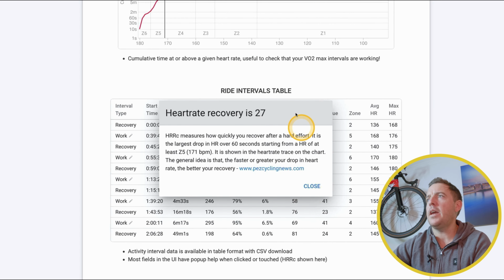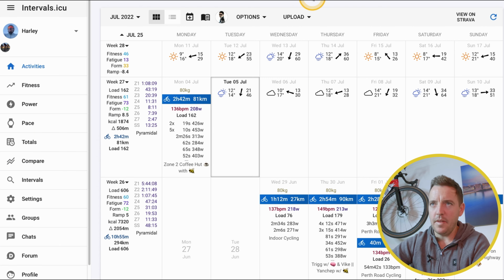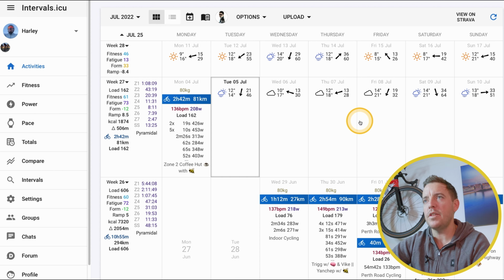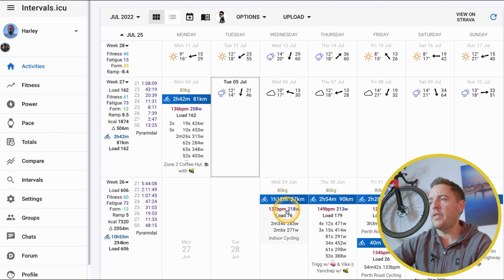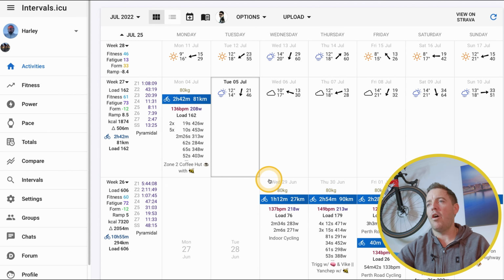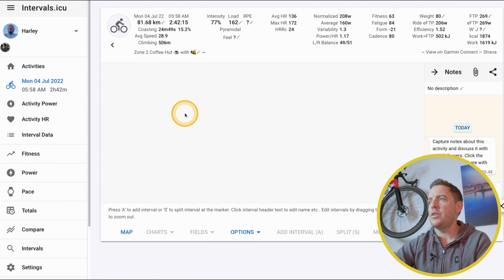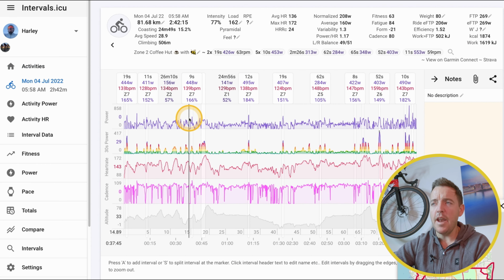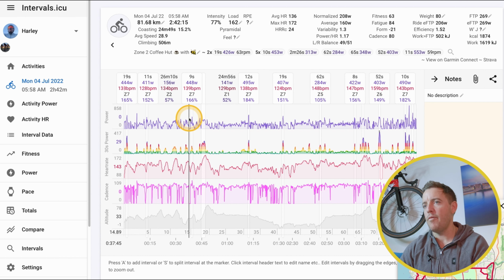Right, so getting into my actual stats here, this is what it looks like when you log in. So this is, again, a calendar. So this is your past history. So I did a ride yesterday. It was only a zone 2 sort of a ride for me, so it wasn't anything to write home about, but we'll just go and have a look at it. So you click on this, and up it comes with your complete data over the whole ride.